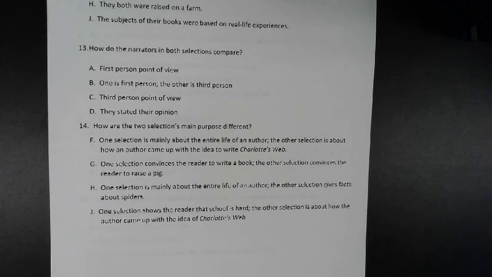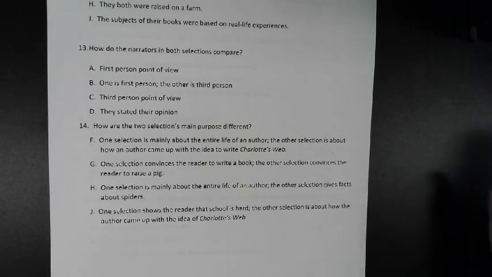H. One selection is mainly about the entire life of an author. The other selection gives facts about spiders. J. One selection shows the reader that school is hard. The other selection is about how the author came up with the idea of Charlotte's Web.